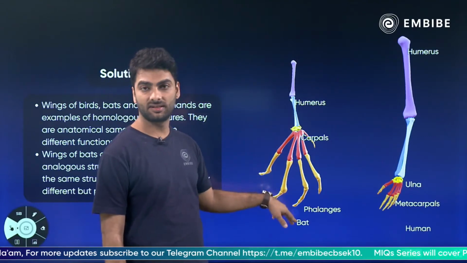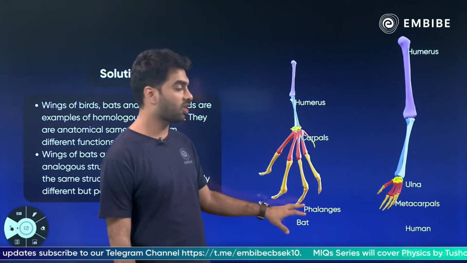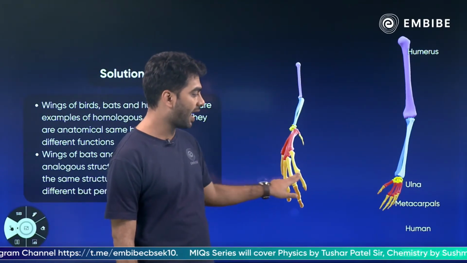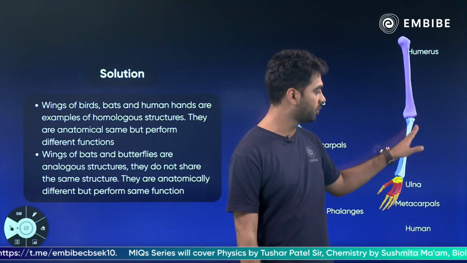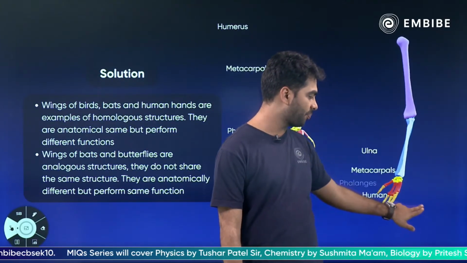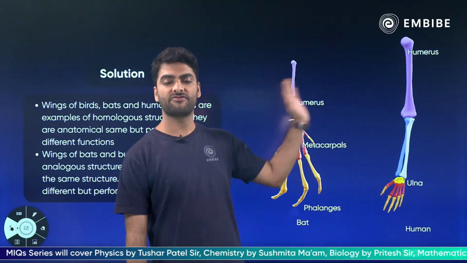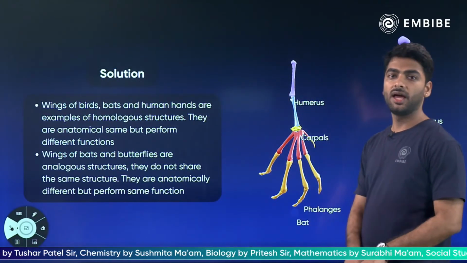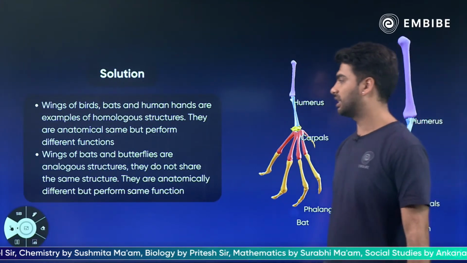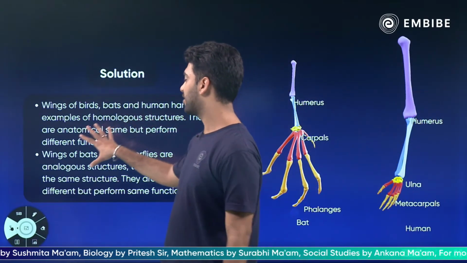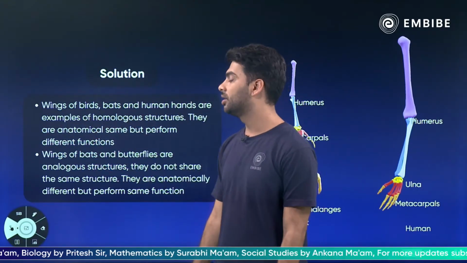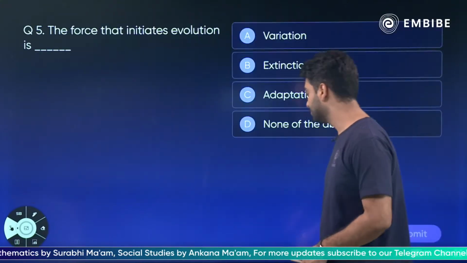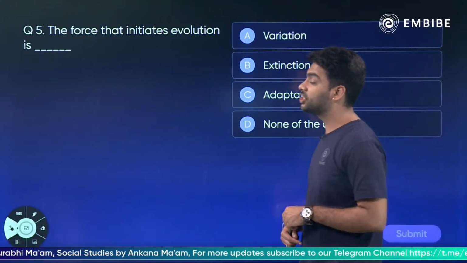this is a bat. This is the structure of the wing of a bat. The bat has humerus, carpals and phalanges, and humans have humerus, radius, ulna, metacarpals, carpals. Okay? So they are the same in structure but their functions are different. Hi Ramesh, what happened? Why is it cheating? Tell me. Homologous organs have the same anatomical structure but different functions. Correct?